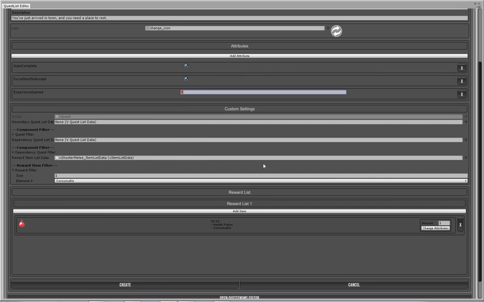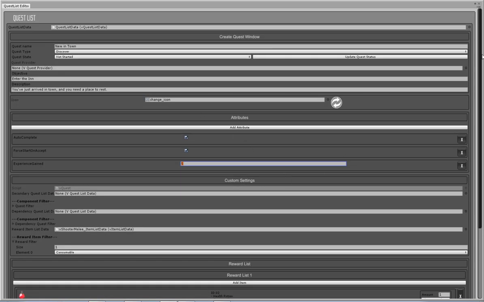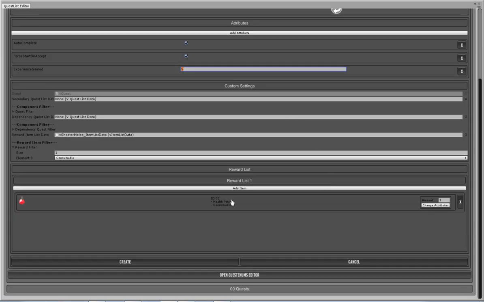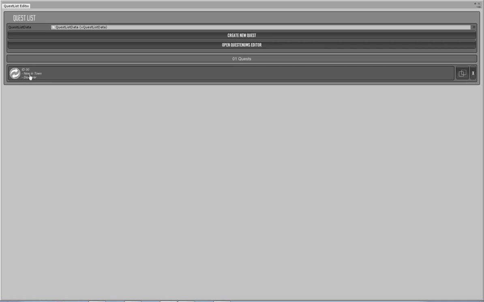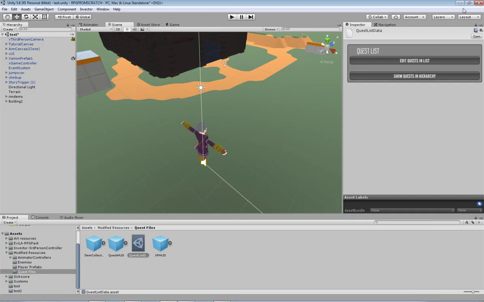So that's a good way to keep track of that. So once we've done that, that is pretty much all of the settings we need for that quest. So we click on create, and now we've got our first quest, which is the new in town, and it's a discovery quest. So we're just going to close that down now.